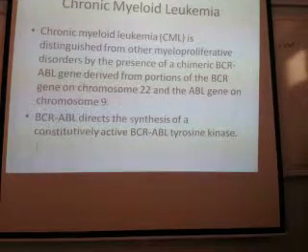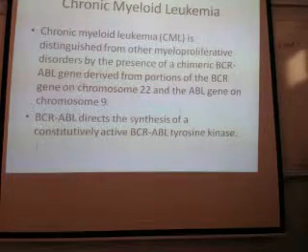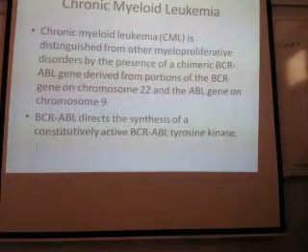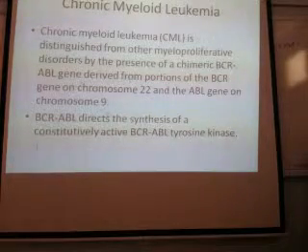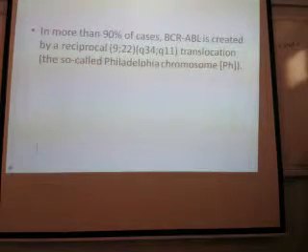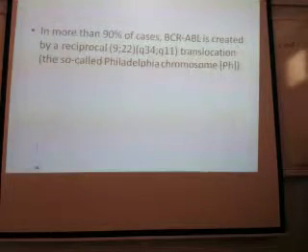And where is that fusion? A part of chromosome 9 with a part of chromosome 22. The BCR-ABL gene is derived from a portion of the BCR gene on chromosome 22 and the ABL gene on chromosome 9. This directs synthesis of tyrosine kinase. It is a reciprocal translocation of 9 and 22. This is called which chromosome? Philadelphia chromosome. Is it clear?